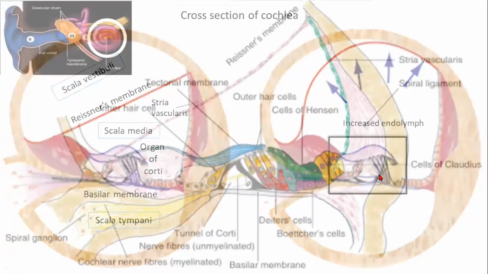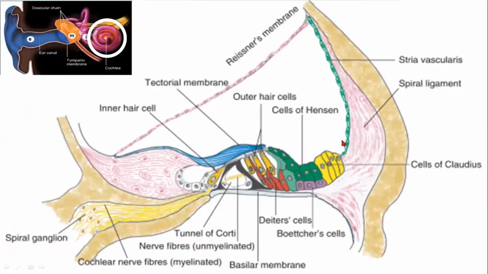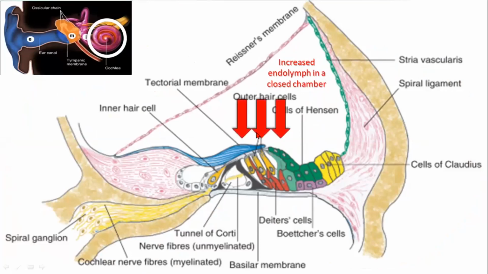So in Meniere's, what happens when you take the organ of Corti separately and see, as in the membranous part, in the scala media part, there is increased endolymph, and this increased endolymph will cause increased amount of pressure on the sensory structure here. Your sensory structure has got these hair cells, inner hair cells and outer hair cells, and while you hear the sound, these hair cells are most important for generating the nerve impulses that are being carried by your auditory nerve or cochlear nerve inside.